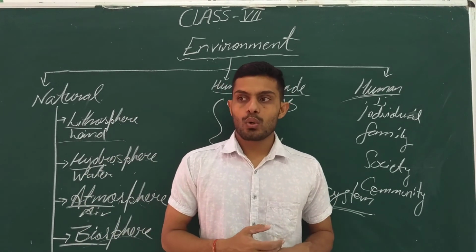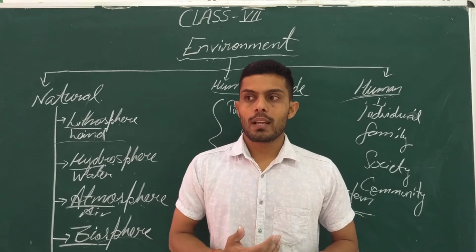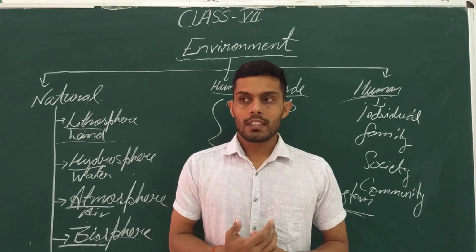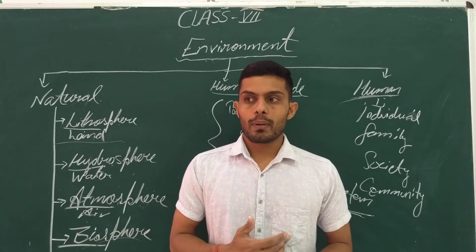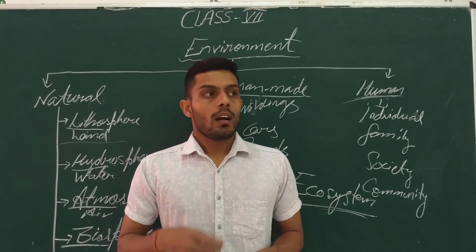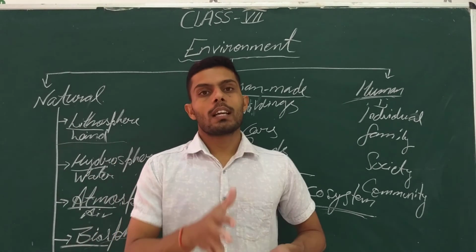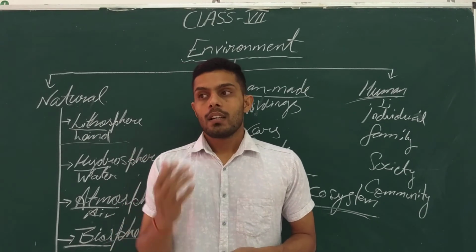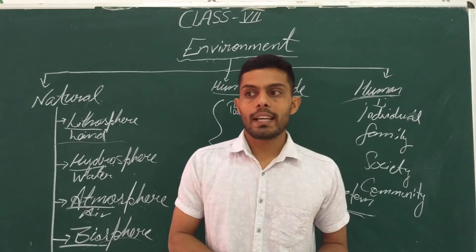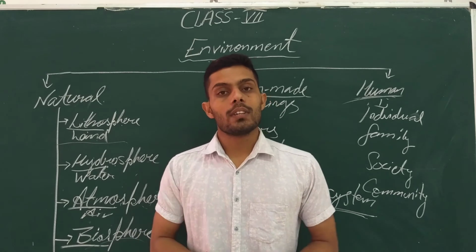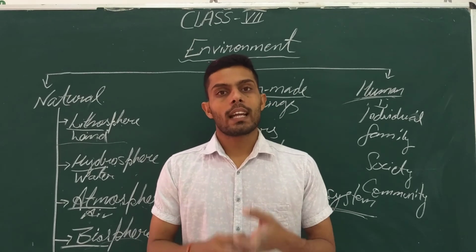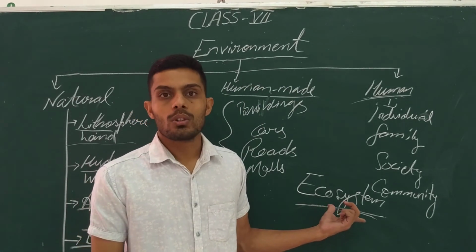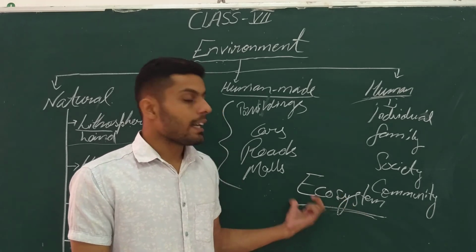We have grass everywhere. The grass is eaten by the grasshoppers. Then the grasshopper is eaten by the snakes. The snake is eaten by the eagle. So all these things are interrelated and interconnected with each other through the physical and chemical factors. That is why this type of system is termed as the ecosystem. Got it, beta? So that is the ecosystem.